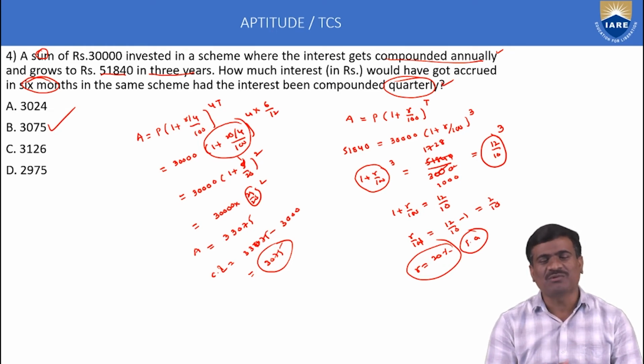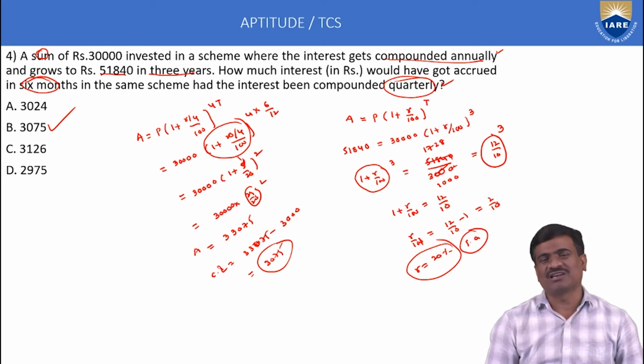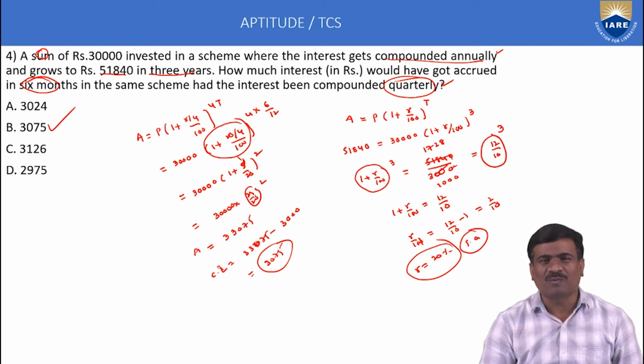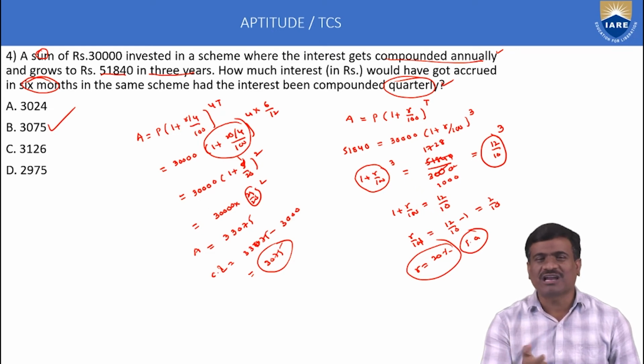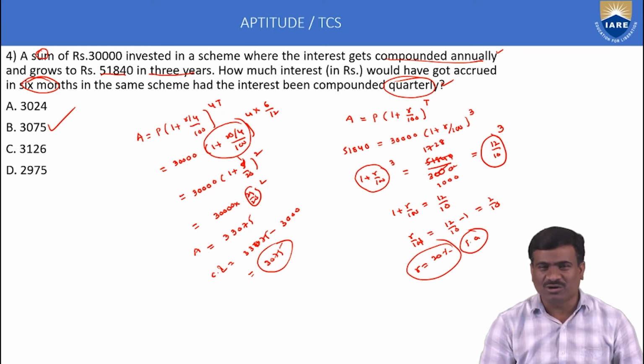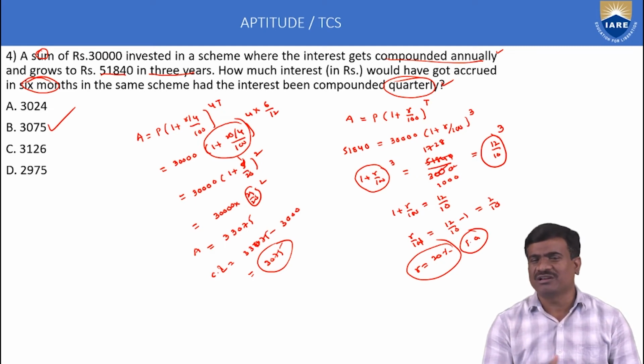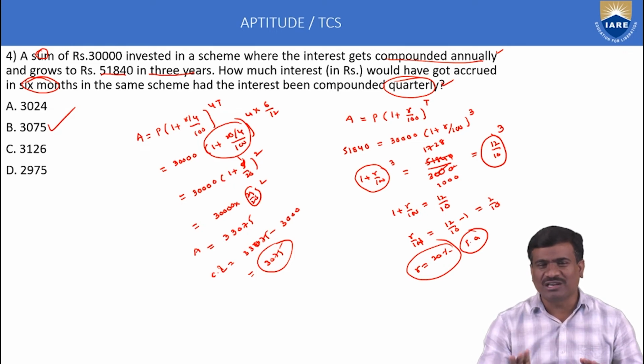But maximum questions in compound interest have a time duration of 2 years, 3 years, maximum 4 years. When time is equal to 1 year, no need to apply compound interest. Just calculate simple interest, because simple interest for 1 year is equal to compound interest for 1 year. Up to 1 year, the rate of interest is the same.